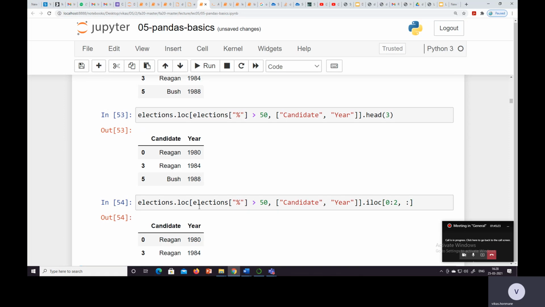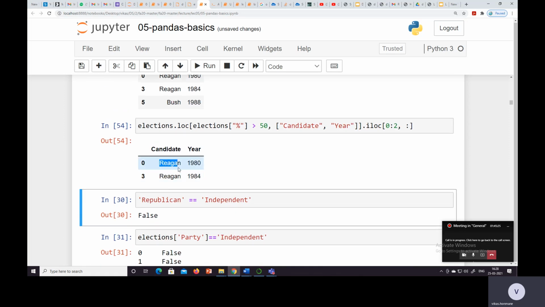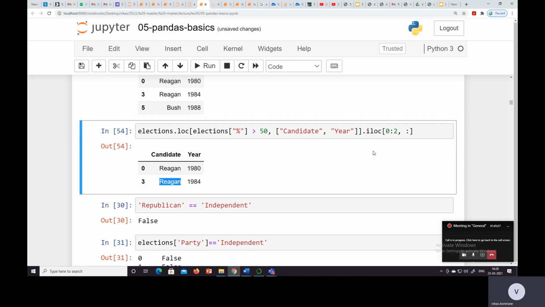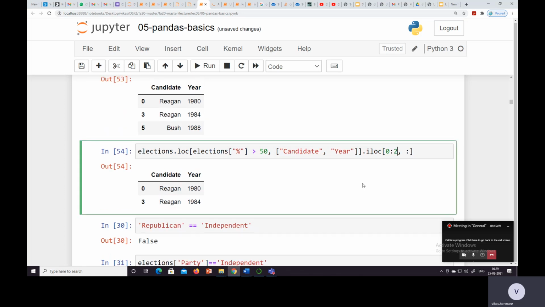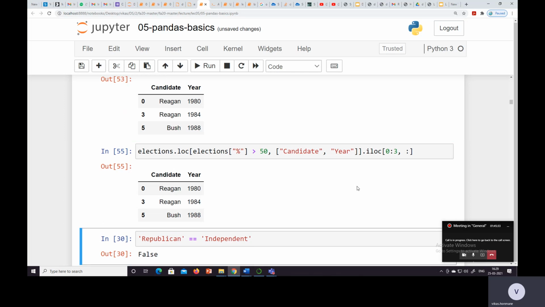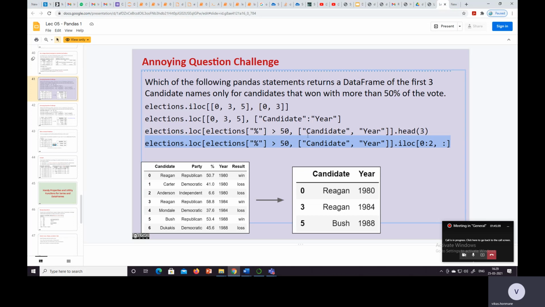When I run this, we'll get only 2, 0 to 3. When we get the correct one, when instead of 0 2 we write 3 over here, then we get the query like 0 3 5. Okay, so this is the question and answer to that question.